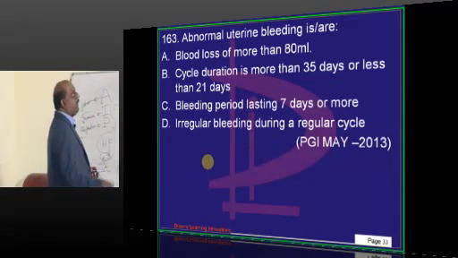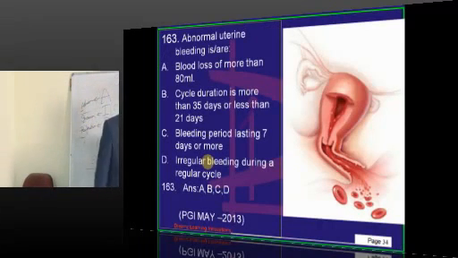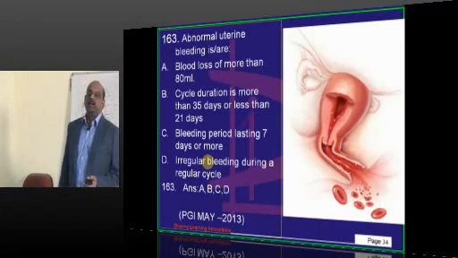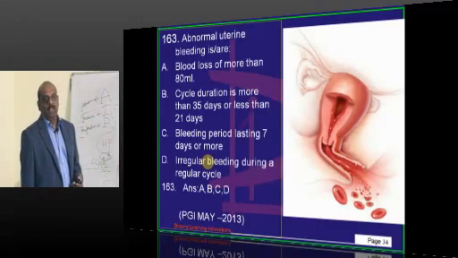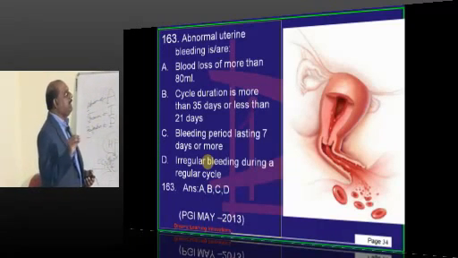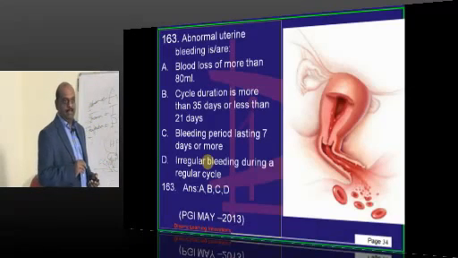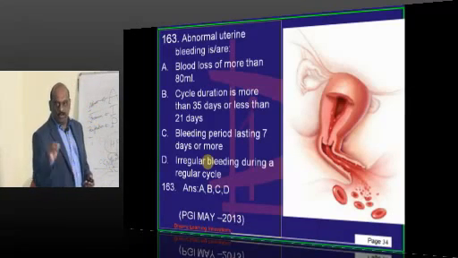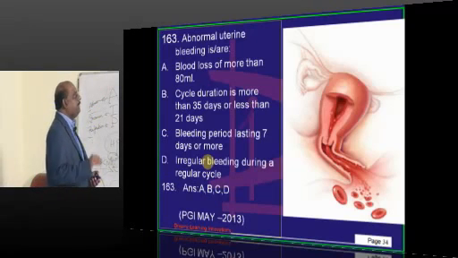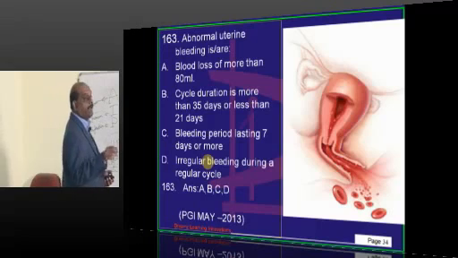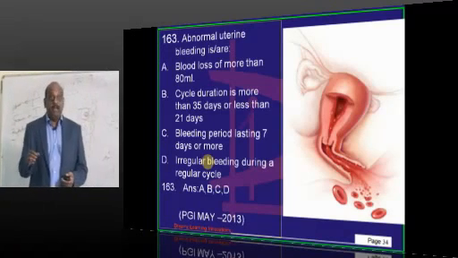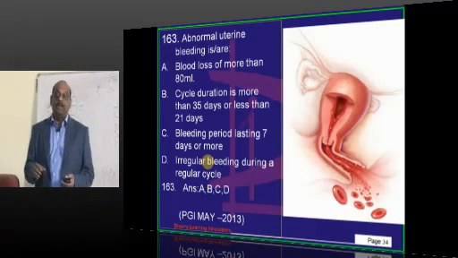Then abnormal uterine bleeding. What are the various definitions is the question of the examiner. Any blood loss more than 80 milliliters becomes abnormal. Any cycle duration more than 35 days or less than 21 days becomes abnormal. And bleeding lasting more than 7 days is abnormal, and any irregular bleeding, intermenstrual bleeding, they are also considered to be abnormal.